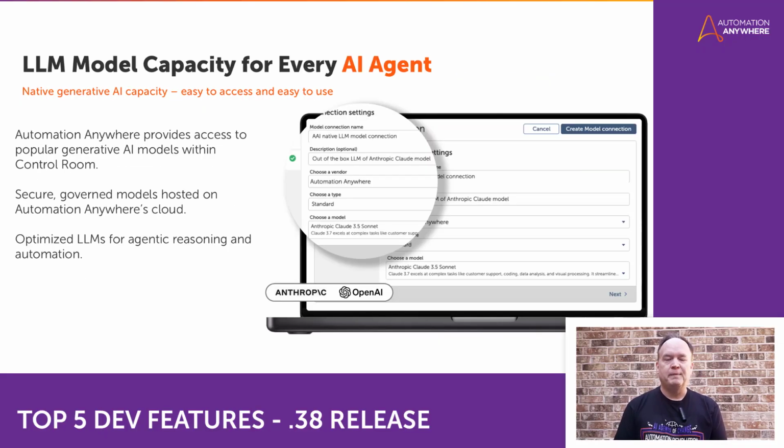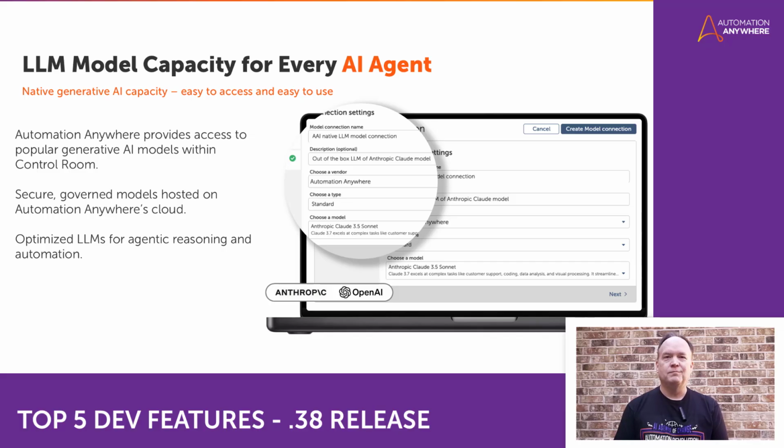To power these goal-based AI agents, you can use the Automation Anywhere hosted LLM models, giving users instant access to powerful generative AI within the control room with no external setup required. These models are secure and fully governed, hosted on our trusted Automation 360 cloud platform to ensure compliance and safety. And they're purpose-built for agentic workloads, enabling AI agents to think, act, and use the full range of tools available across the control room.